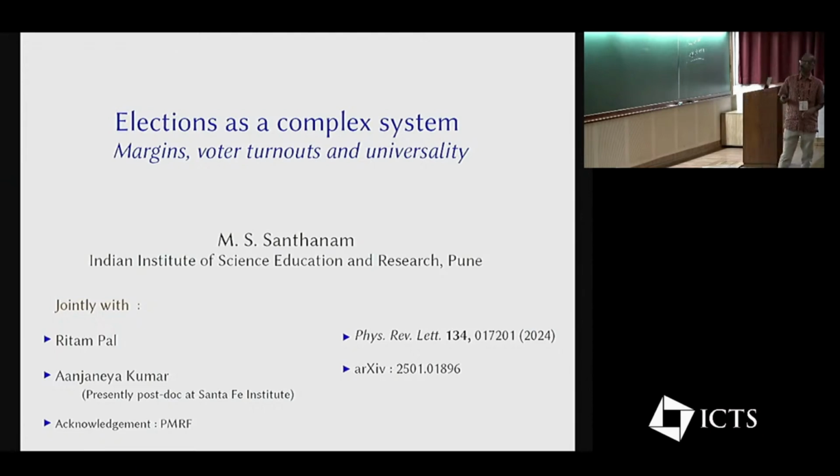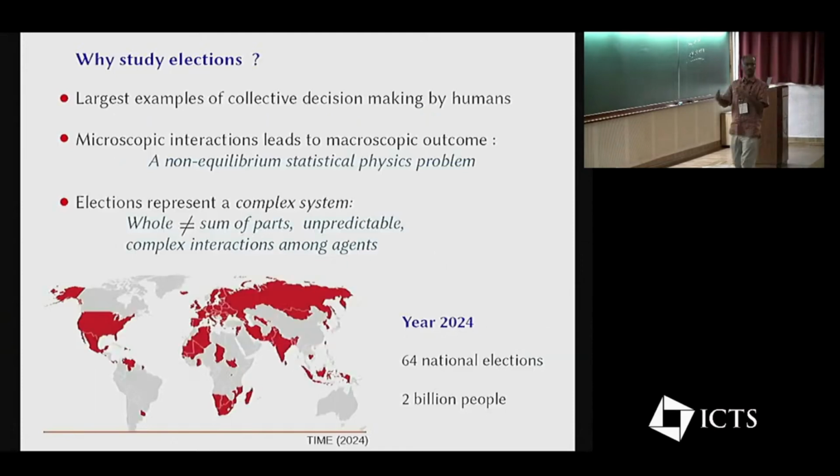The first question to answer would be not so much why study elections, I'm sure everyone appreciates it, but why physicists should study elections. Firstly, it's the largest example of collective decision making by humans anywhere, which is very well recorded in terms of datasets. And this is a process where microscopic interactions of all kinds at all scales finally lead to macroscopic outcomes. So you could think of it as a statistical physics problem.